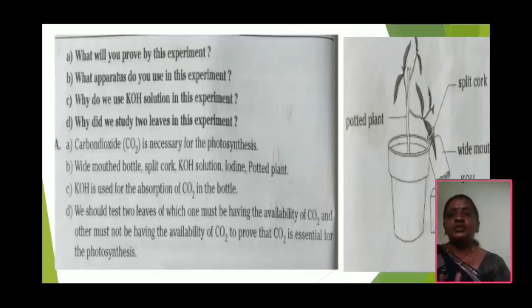What apparatus do you use in this experiment? Potted plant and a transparent bottle, petri dish, iodine solutions. These are the materials. And next, why do we use KOH solutions in this experiment? KOH absorbs the carbon dioxide in the bottle.